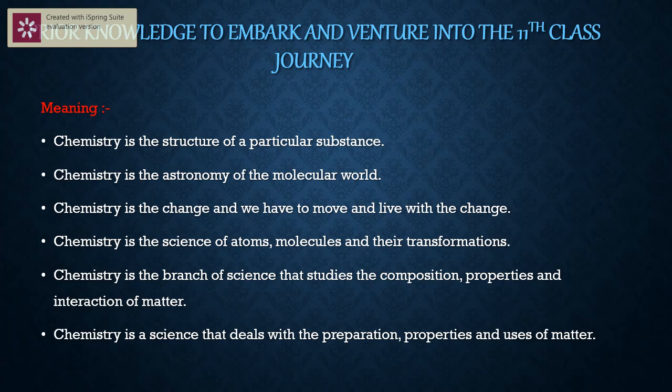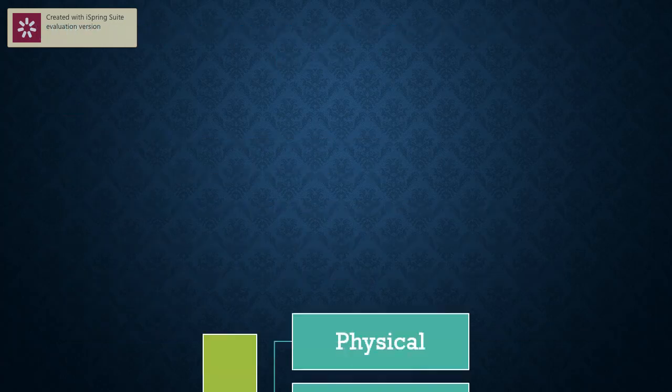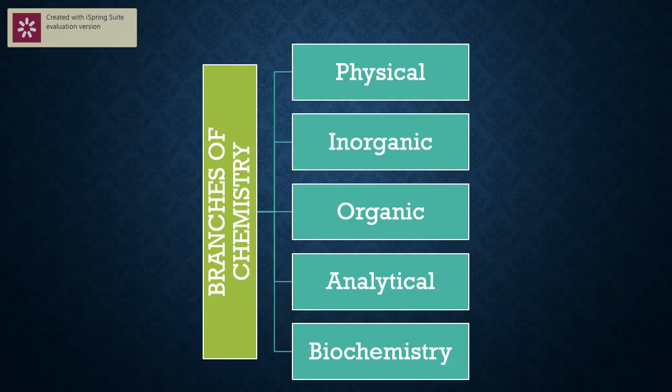Now we'll go to one more point after knowing the meaning of chemistry. How many branches are there in chemistry? So that we'll come to know how many varieties and how many chapters there are in chemistry. These are the 5 main branches of chemistry: physical, inorganic, organic, analytical, and biochemistry.